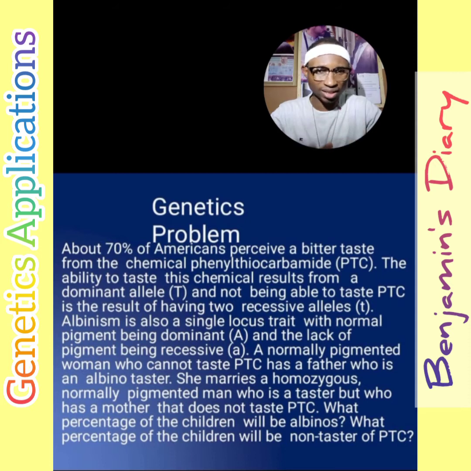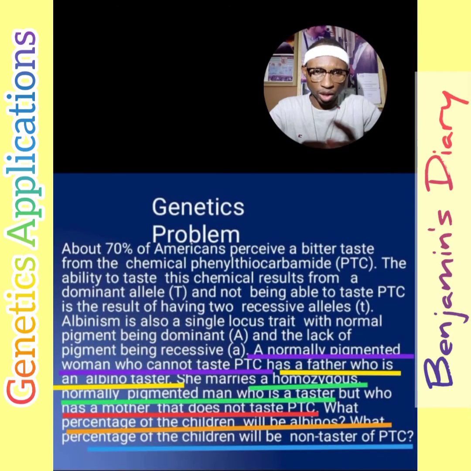As you can see, this is an exclusive question that requires intensive understanding of genetics to tackle. So let's do justice to that. I actually made some highlights here of the important keys in tackling this problem. We have a normally pigmented woman who cannot taste PTC, has a father who is an albino taster. Those are the major points. She is normally pigmented, she cannot taste PTC, but has a father who is an albino but can taste PTC. So we're going to be drafting that out.